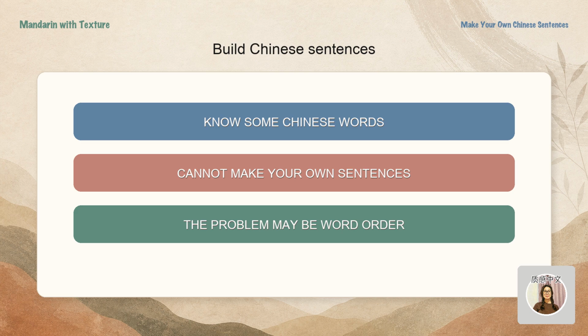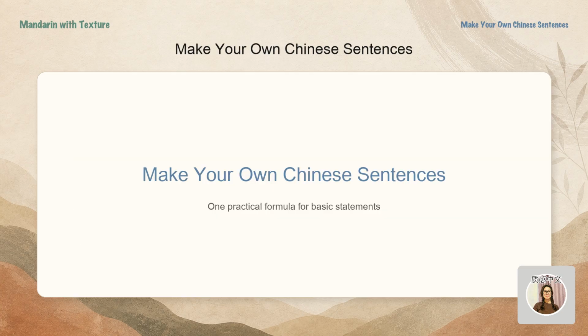If you know some Chinese words but still cannot make your own sentences, the problem may not be your vocabulary. It may be word order. In other words, it may be sentence structure. In this lesson, you will use one practical formula to turn the words you already know into complete Chinese statements.